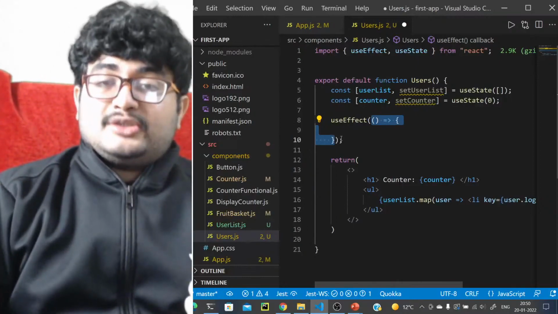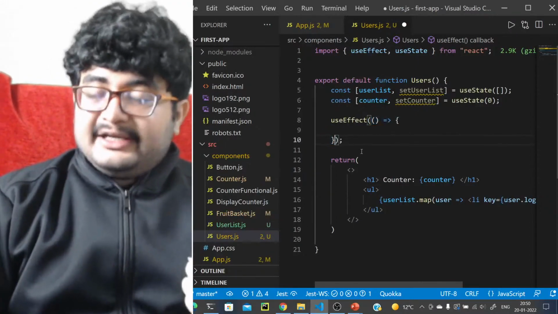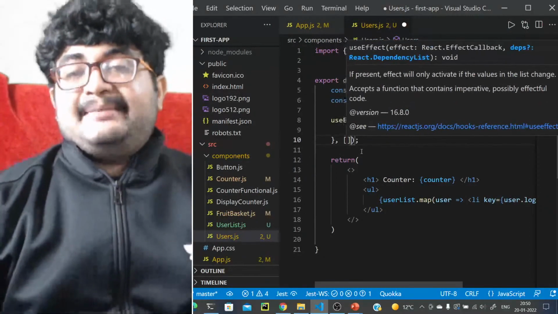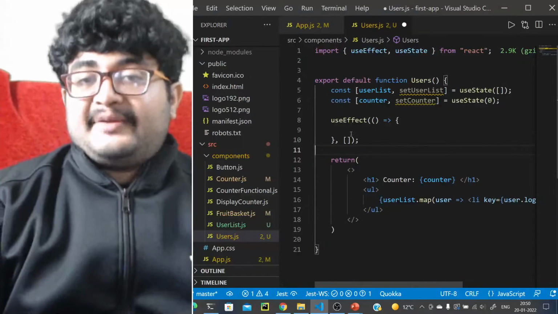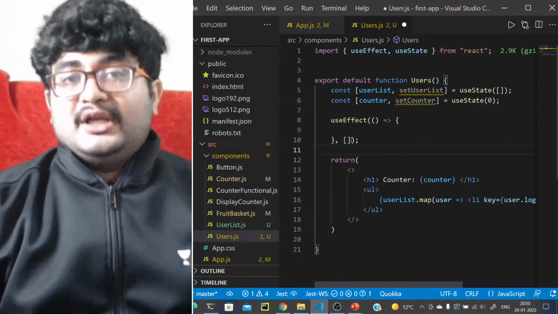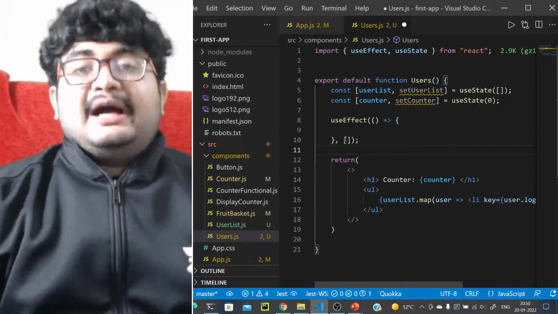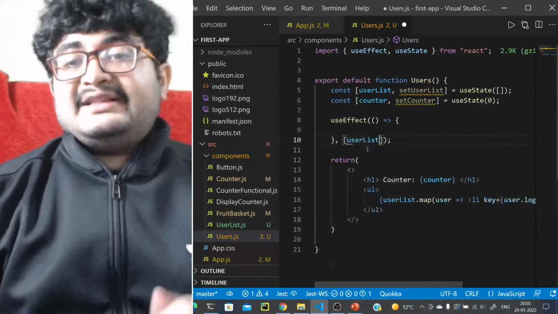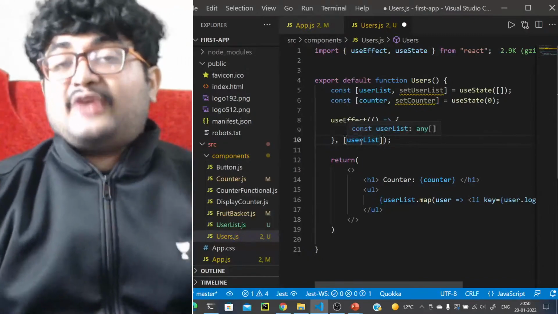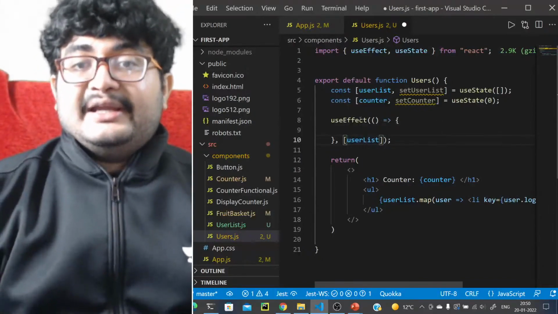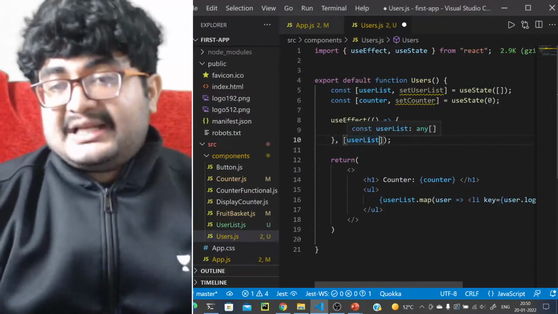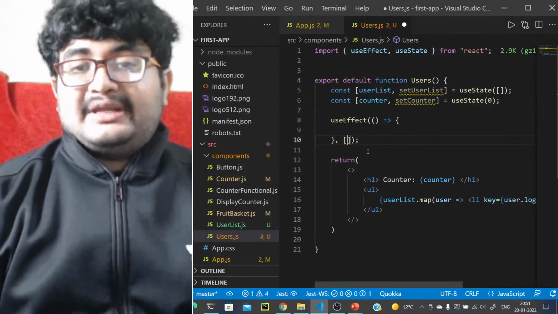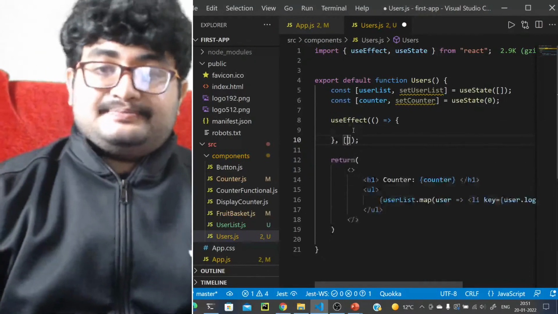If you don't want this to be called, or you want it to be called only once when the component is mounted, you should pass an empty list of dependencies. This empty list of dependencies will mock componentDidMount. Otherwise, you can add a dependency, let's say user list. So whenever this user list is changing, that is kind of like shouldComponentUpdate, where you check if the user list is changing, only then proceed with the update. So you give the list of dependencies like this.